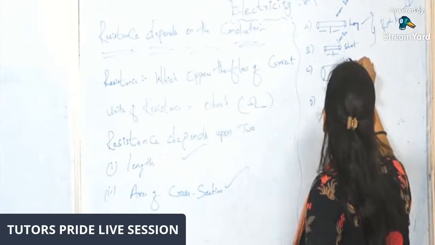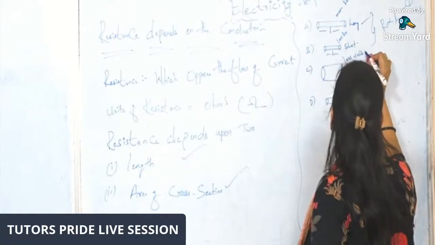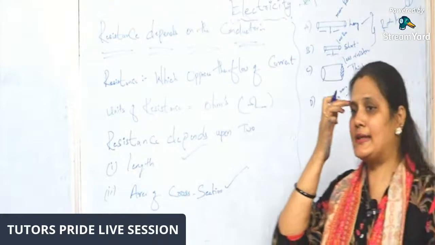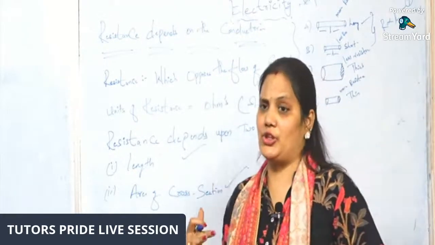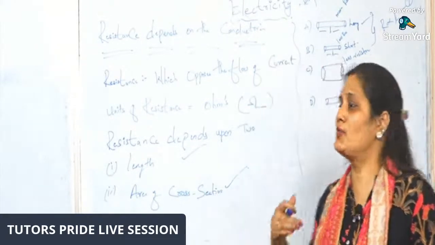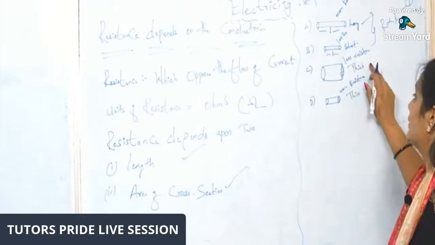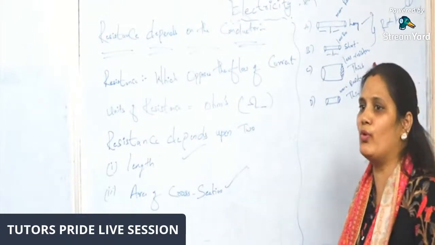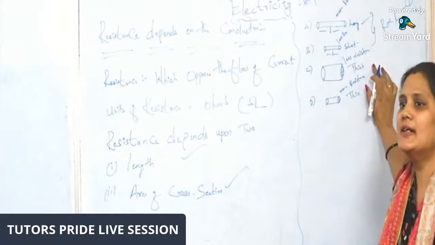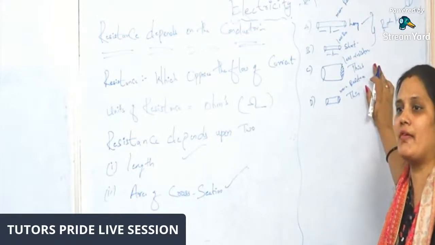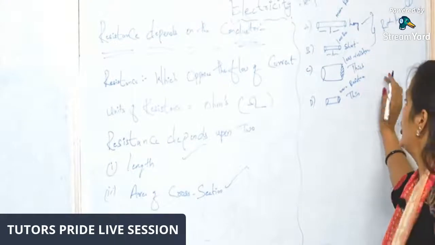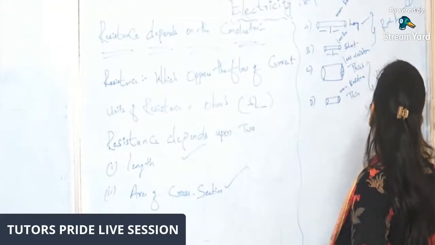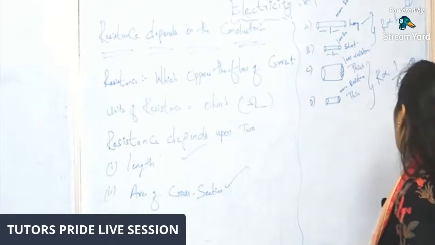If the wire is thin, the resistance will be more; if it is thick, the resistance will be less. I have told you the reason: with more space to travel, electrons cannot travel with the same energy till the end. So we can say R is inversely proportional to 1 by area of cross section.